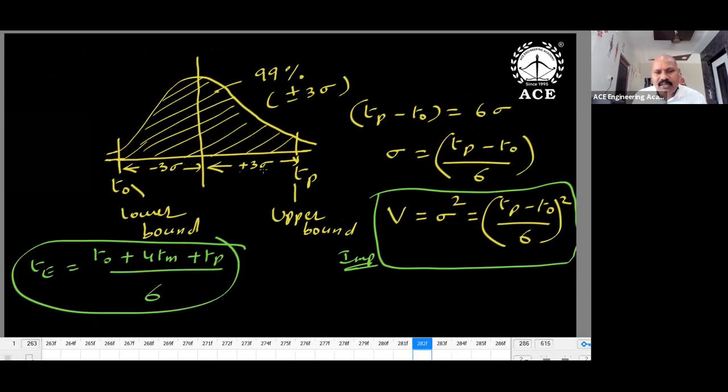So highest value tP, lowest value t0. And we assume that all values are in between t0 and tP only. But what is the guarantee I can give? 99% guarantee I'm giving. Activity duration could be in between t0 and tP only. But a 1% chance is there of getting less than t0 or more than tP. That's why 99% confidence level I'm using, 3 sigma limits. So tP minus t0 is equal to 6 sigma. Variance is equal to (tP minus t0) by 6 whole square. It is also important. Two formulas you come across: one is the TE formula and the other is the variance formula.